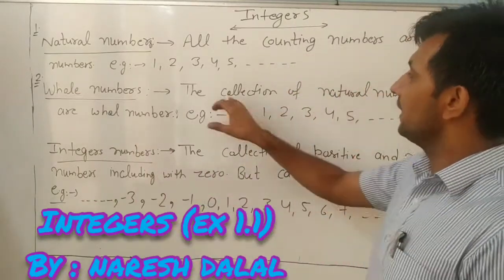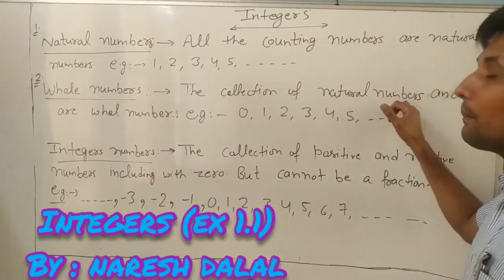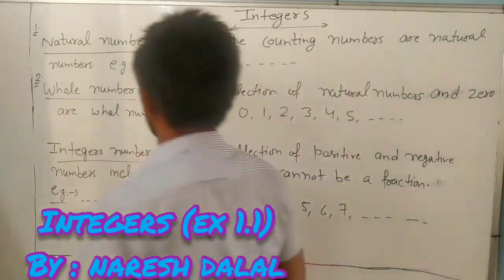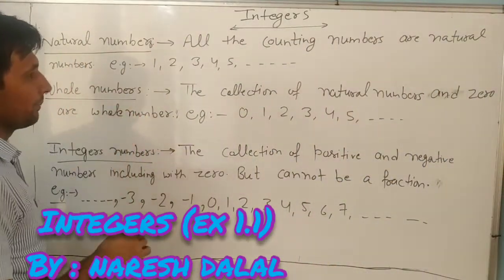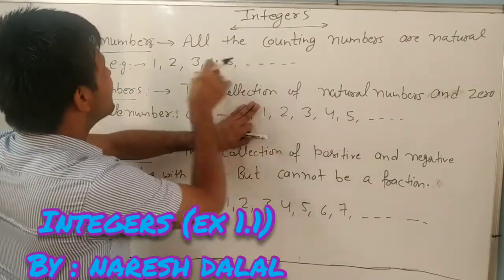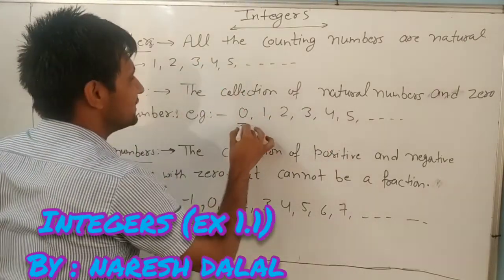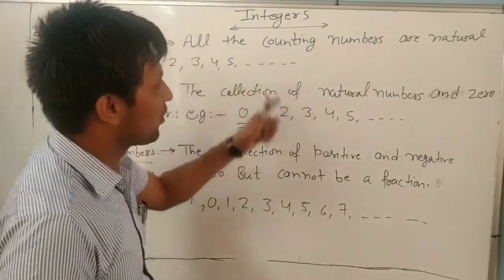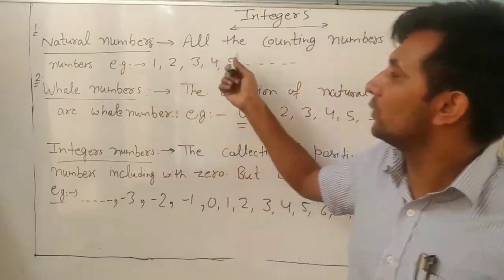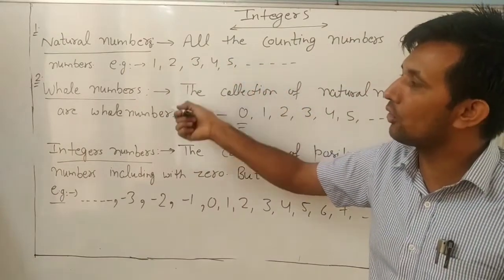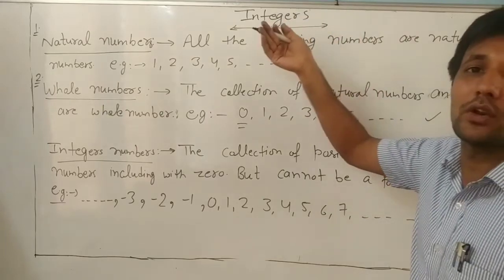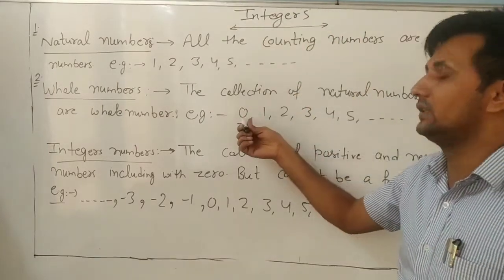Otherwise, you can say that the collection of natural numbers and 0 are whole numbers. If I ask which has more numbers, natural or whole, you will say, sir, whole numbers are more than natural numbers. And how many more? Only one, 0.